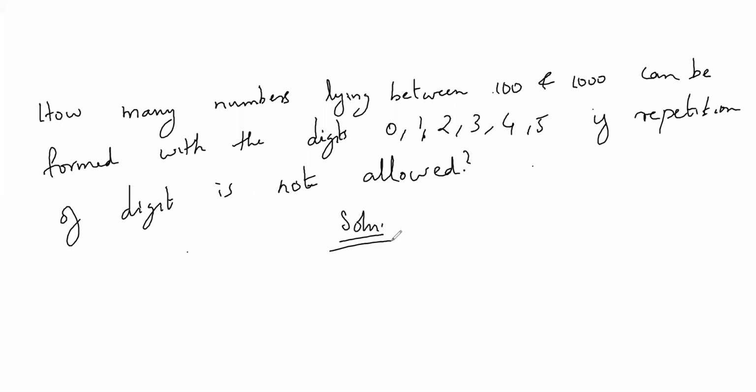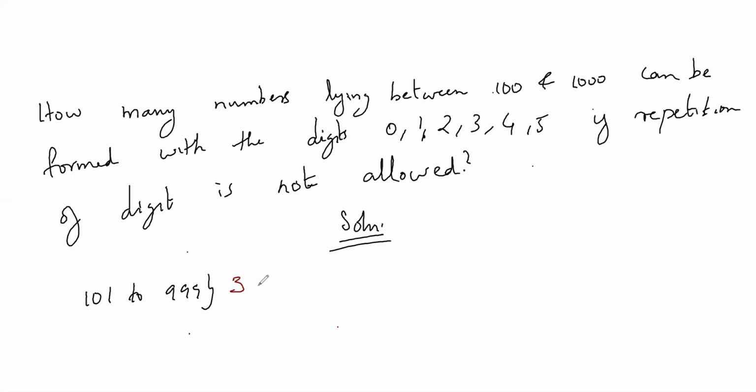So in this question, how many numbers lying between 100 and 1000 can be formed with the digits, if the repetition of digit is not allowed? Numbers lying between 100 and 1000 means 101 to 999. So what kind of numbers are these?